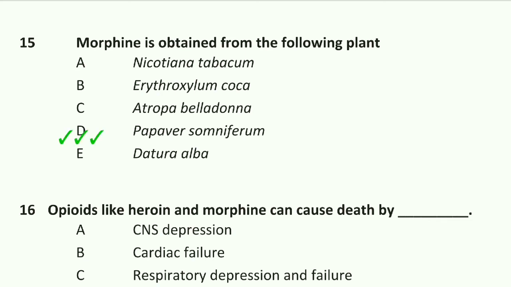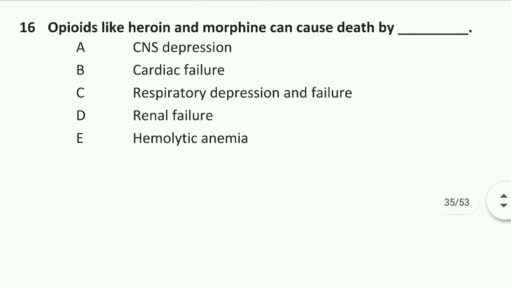Option D is right. Question number 16: opioids like heroin and morphine can cause death by respiratory depression and failure. Option C is right.